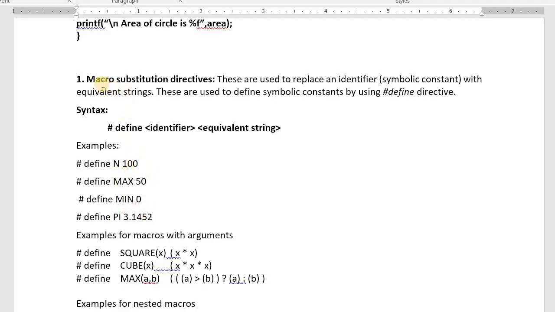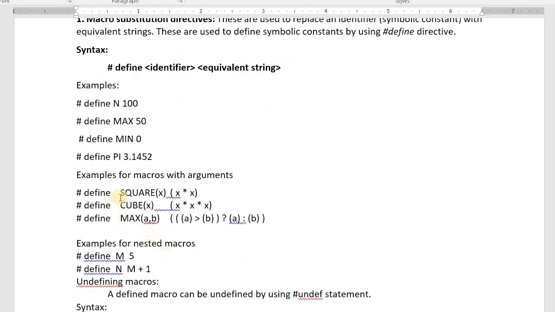Macro means a small program. These are used to replace an identifier. These are identifiers. Replace identifier means symbolic constants with a given string, given values. These are used to define symbolic constants. This is the syntax: hash define identifier equivalent value. Example, you can write here examples for macros with arguments. This is the first type. This is the simple one. This is the second type, argumented macros.